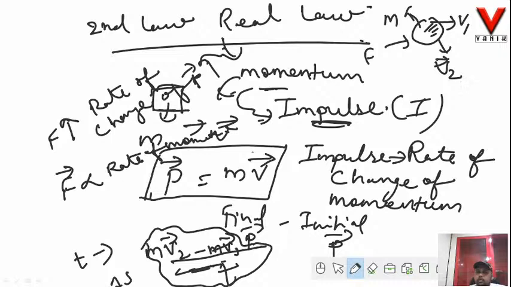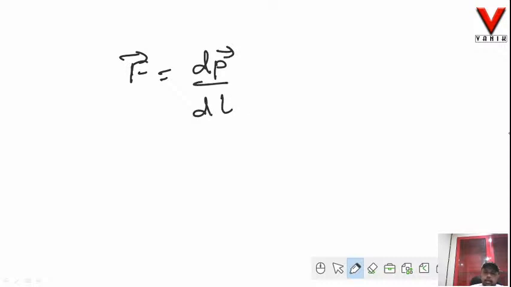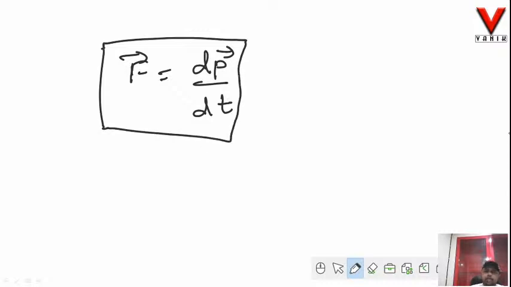Now let me express this mathematically. Okay, so mathematically how can I write? This is F vector is equal to dp vector by dt. I've written this in differential form. dp means it's a very small change. dt means there is a very small change in time. That means there is a small change in momentum with a small change in time.